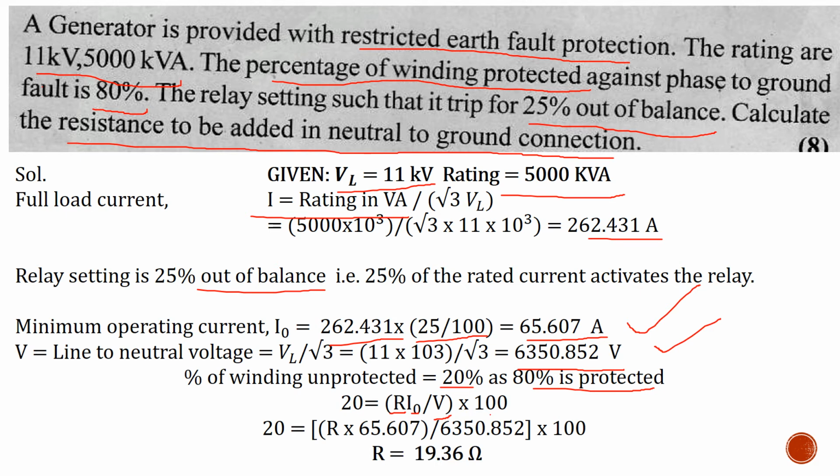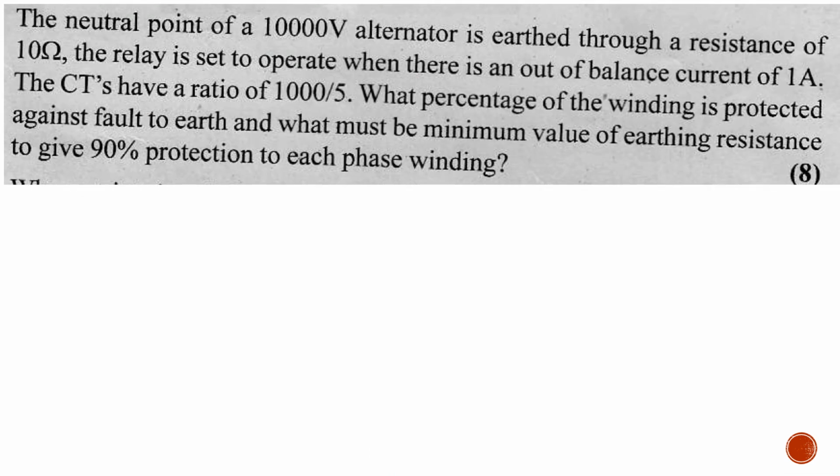So substituting all these, we get the value of the resistance, and that comes out to be 19.36 ohm. Thus, we have calculated the value of resistance by substituting the values of I naught and V in the equation of the percentage of the winding unprotected, described previously in the slides.